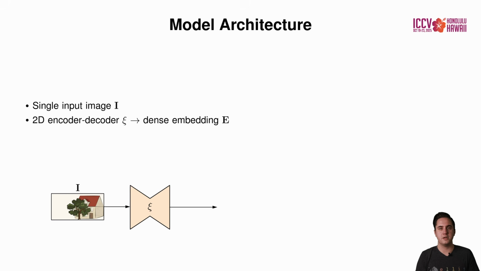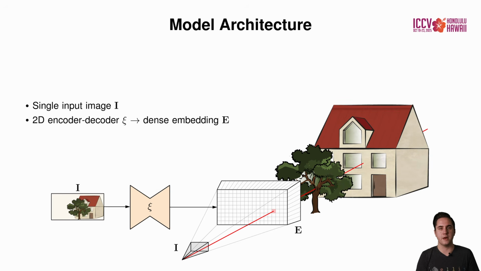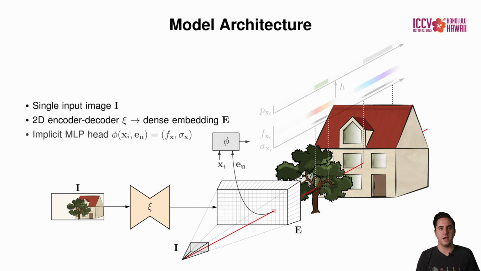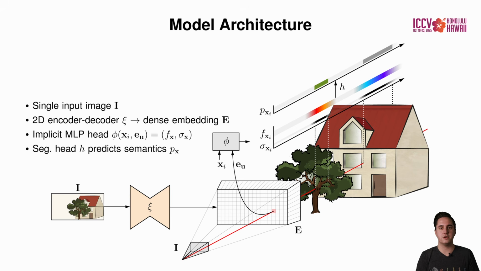SceneDINO's architecture takes in a single input image, which is processed by a 2D encoder-decoder that produces dense per-pixel embeddings E. A lightweight MLP takes in the pixel embedding E alongside a 3D location X and predicts two quantities, a density value sigma and a feature vector F. Finally, the segmentation head H takes in the features F and predicts the semantics P.